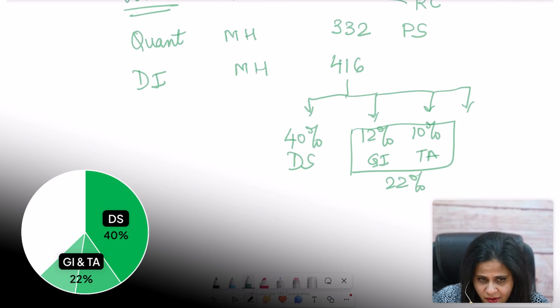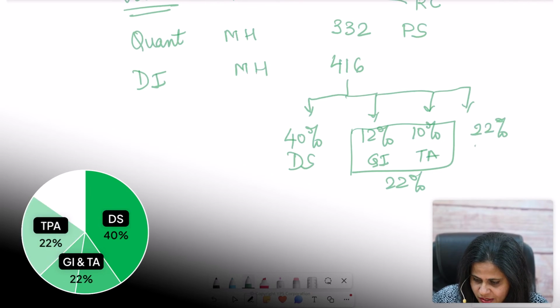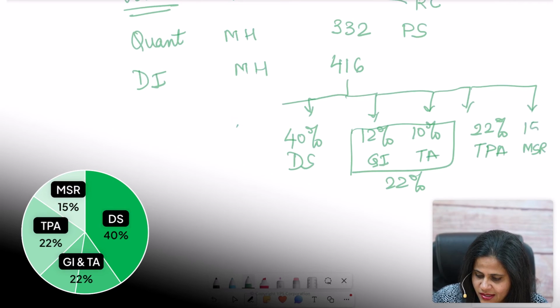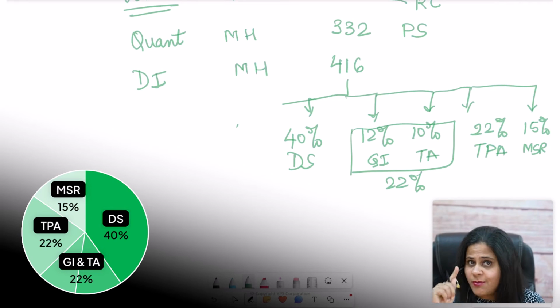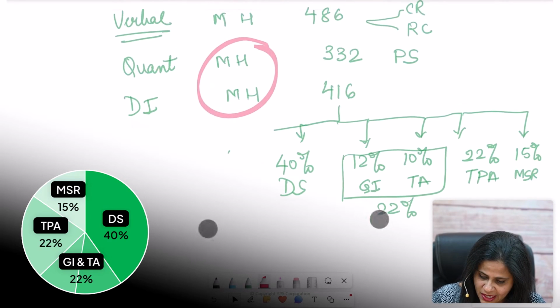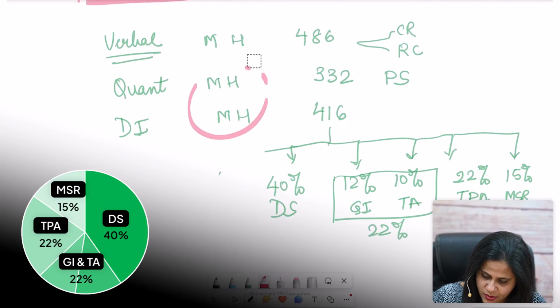Then you have 22% of questions from TPA. And the smallest representation is MSR, which is about 14 to 15%. So that's the distribution of questions. Again, remember that I'm only talking about medium and hard difficulty level.